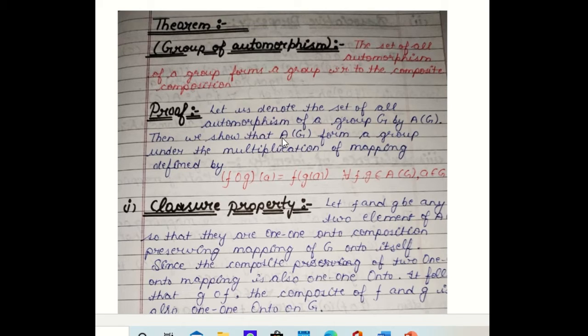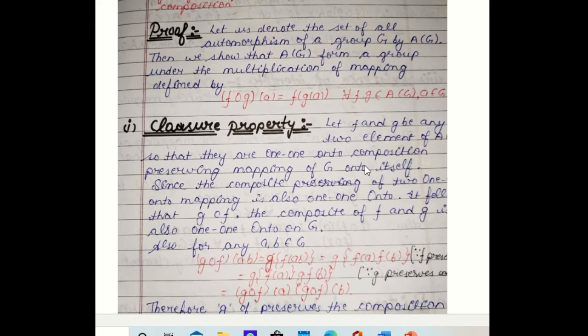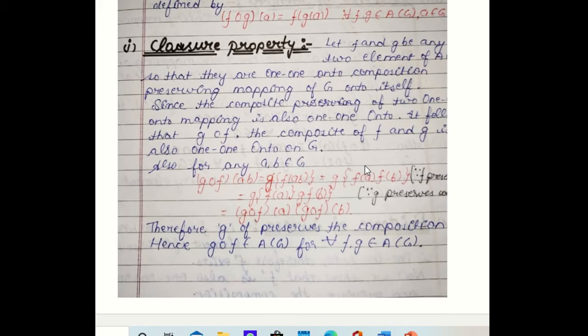So we have to show this set A(G) forms a group under the multiplication of mappings defined by (f∘g)(a) = f(g(a)) for all f, g belonging to A(G) and a belonging to G. First of all, we have to show it is closed with respect to this mapping. Let f and g be any two elements of A(G). They are automorphism mappings defined over G, so these mappings are 1-1, onto, and composition preserving.